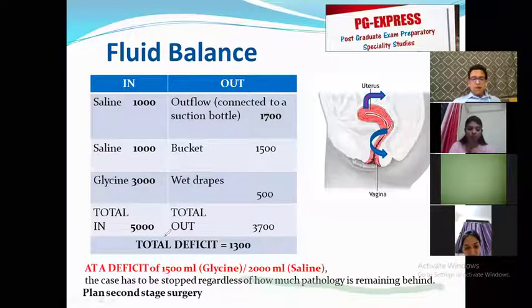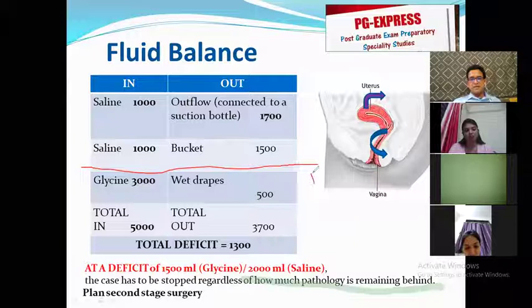Yeah. Also, the second thing that one needs to understand is that this calculation of deficit cannot be done at the end of surgery. It has to be done between the surgery. So for example, I attach one bottle of saline, one bottle of saline, and here at this stage, I ask my assistant to measure the fluid balance or the intake output. My assistant tells me the fluid balance is fine, sir. It is just 500 ml. I know I can continue.